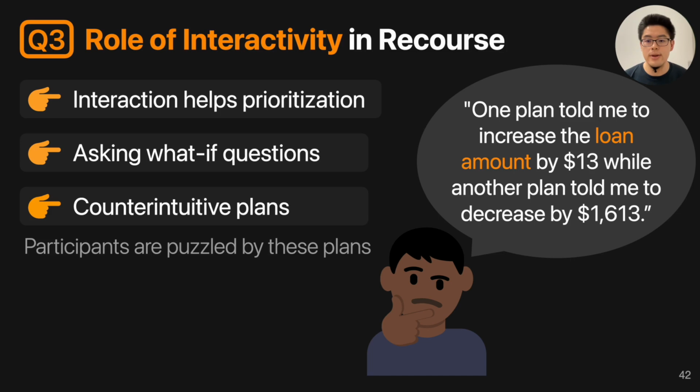And many participants reported them. For example, one participant found one plan told me to increase the loan amount by $13, while another plan told me to decrease it by $1,600. So there's some weird behavior for those recourse plans. The findings also tell us it's important to vet and fix the models before deploying them in real life. Otherwise, participants can be puzzled by these recourse plans, and also there are some hacks to game the system to get a loan approval by only increasing your loan amount by $13.